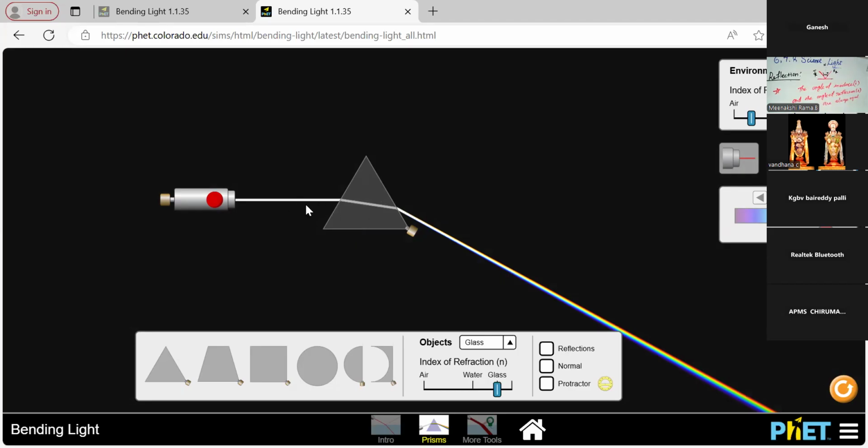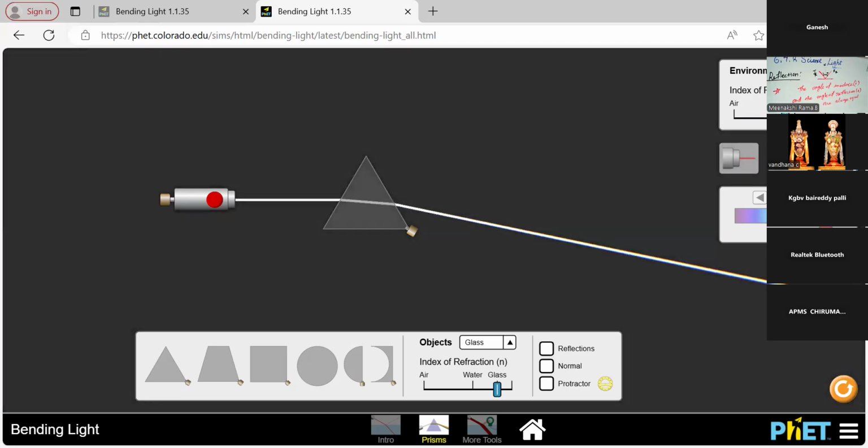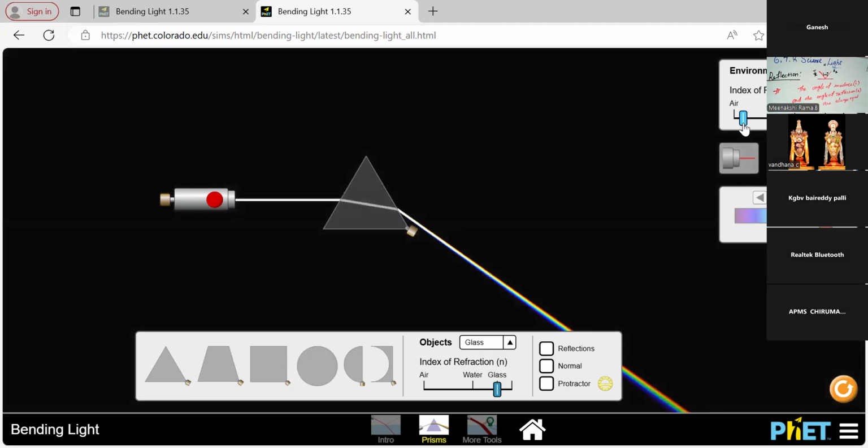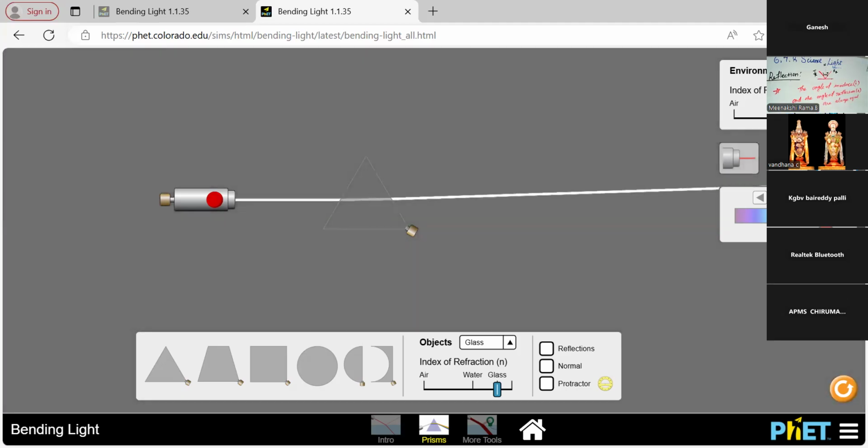Okay. When I pass the light through the prism, the reflected rays show different colors. Can you observe it, students? Yes, is that very clear? I think so. Okay. In the water medium there are no changes, and in the air medium we can see the clear light rays. The beam of color rays is observed when I pass that light. In glass there are no changes at all.